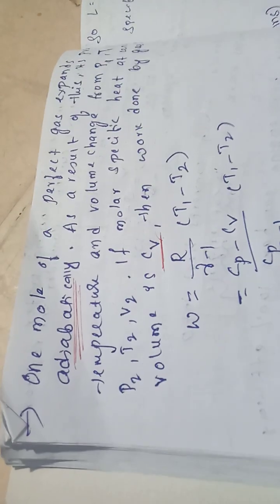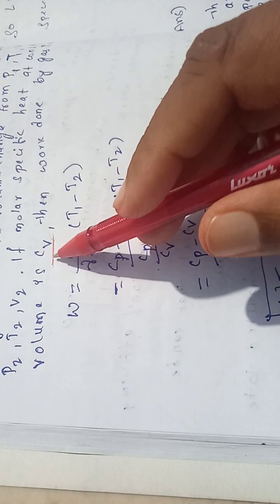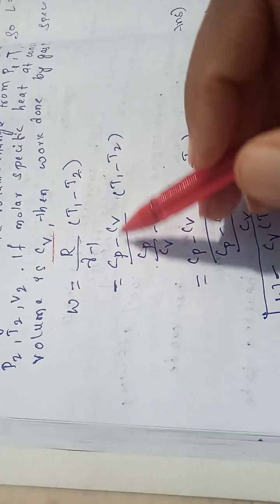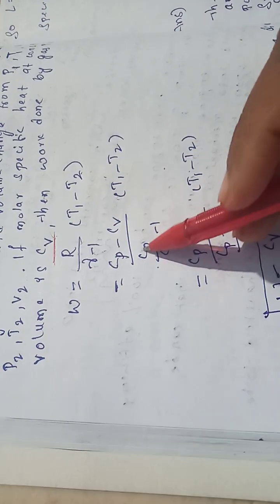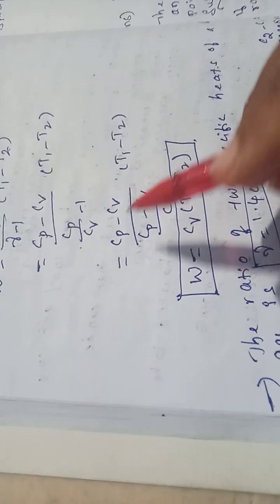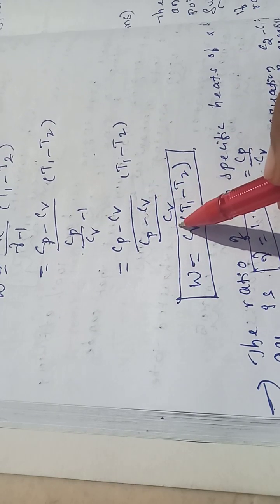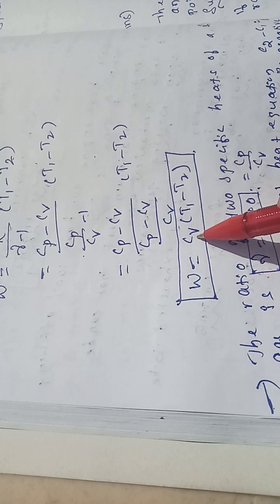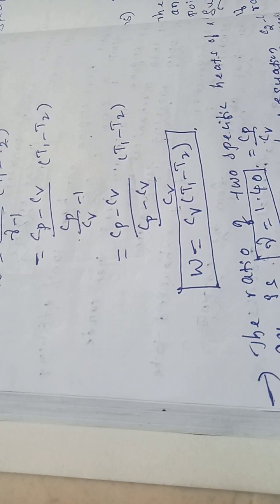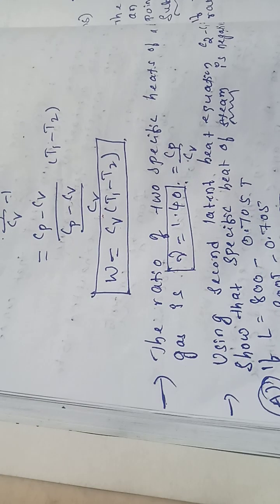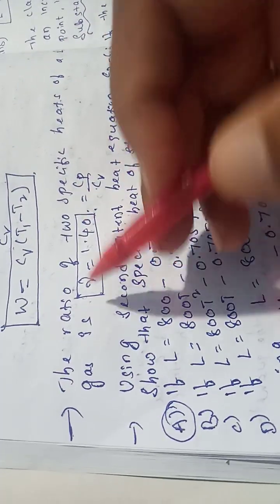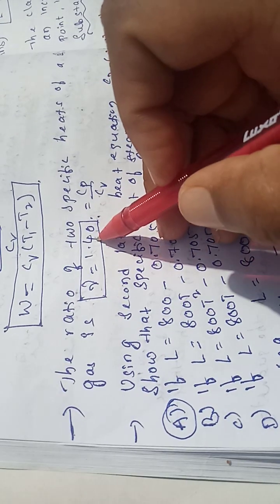Generally in an adiabatic process, work done is R by gamma minus 1 into T1 minus T2. Now the difference between specific heats Cp minus Cv equals R and Cp by Cv equals gamma. We substitute these values and simplify. So Cp minus Cv by Cp by Cv minus 1, into T1 minus T2. So we get Cv into T1 minus T2 as the required answer, the work done in an adiabatic process in terms of specific heat at constant volume. The ratio of specific heats Cp by Cv, that is gamma, the value will be 1.40.